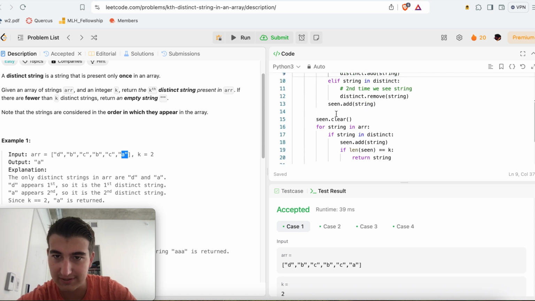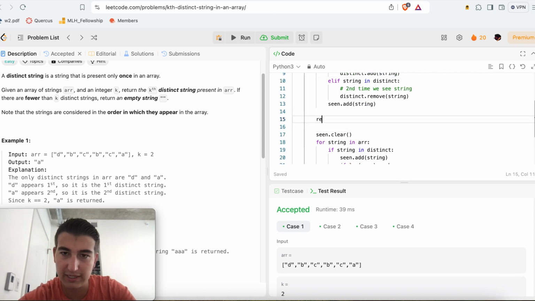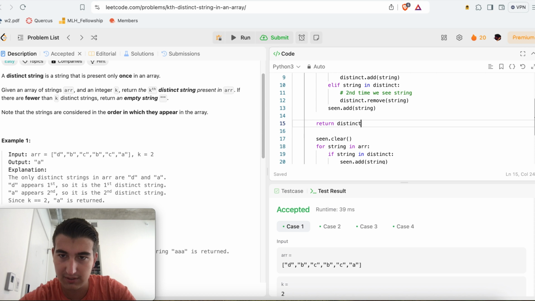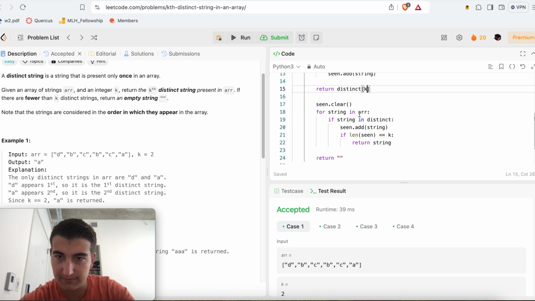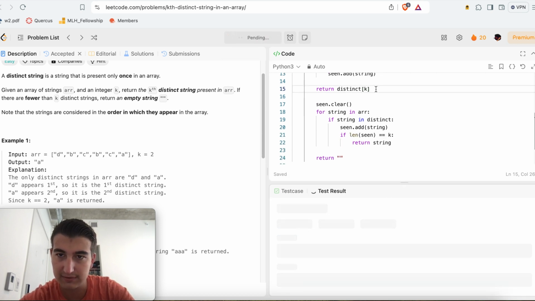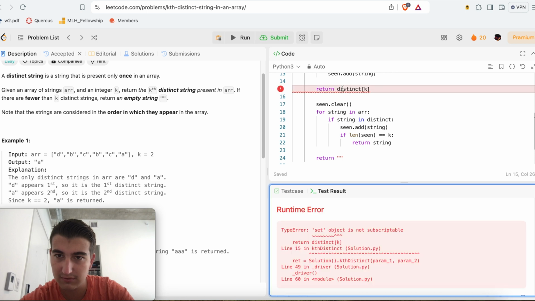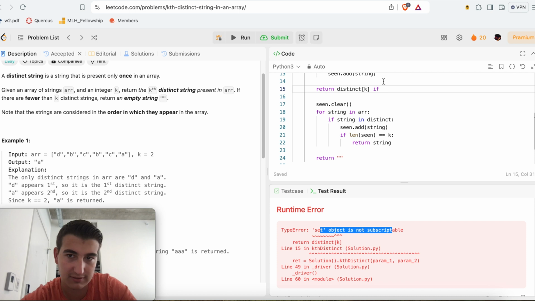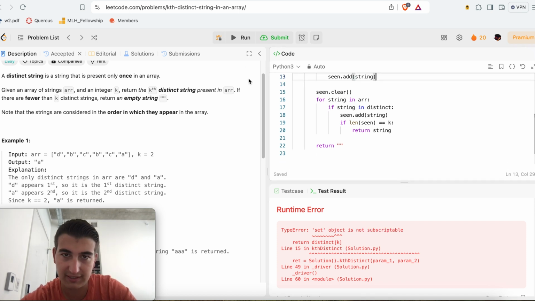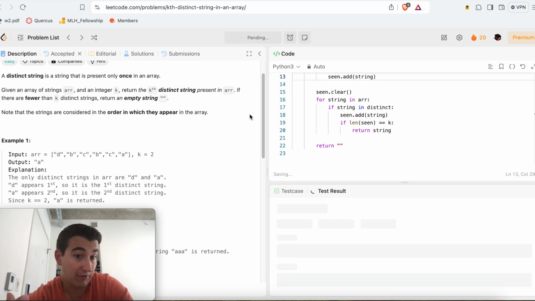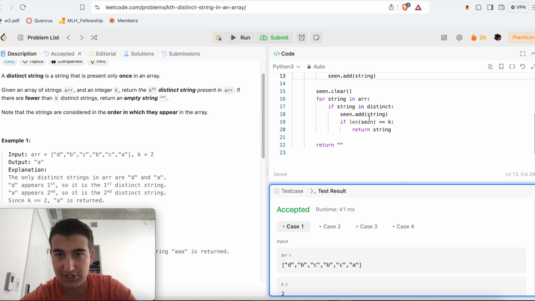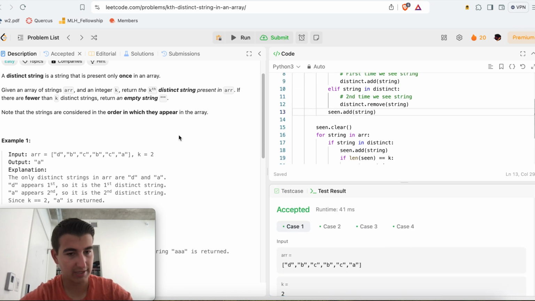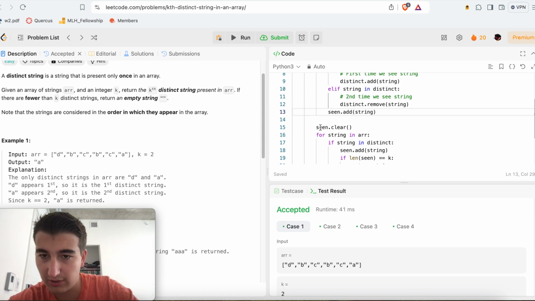I could try it. So I can do return distinct of K here, and, yeah, set object is not subscriptable. That's the whole idea. A set doesn't have an order; it's a hash set. And so what I do is, now that I have my distinct array populated, first of all, I could do a little optimization.